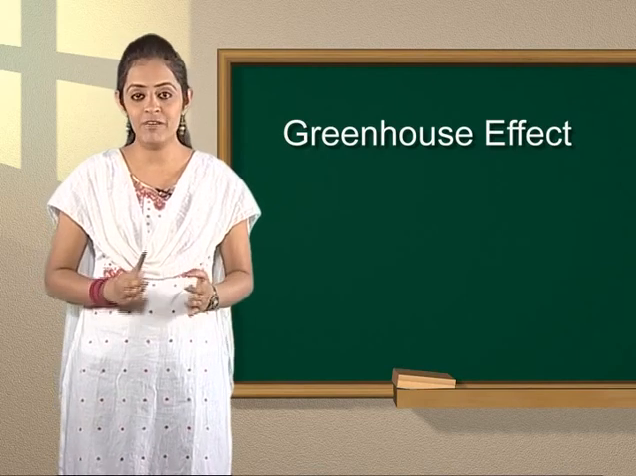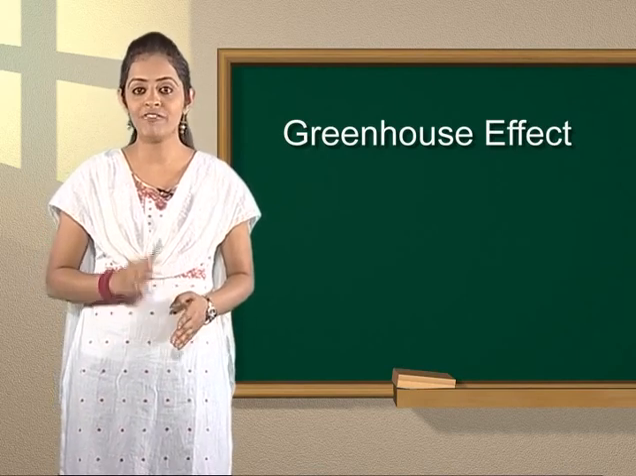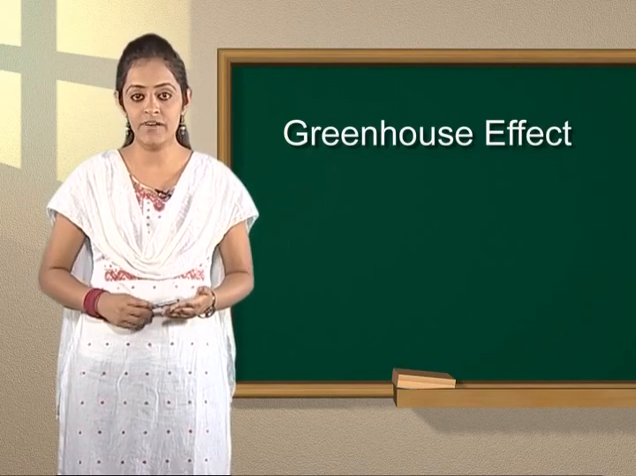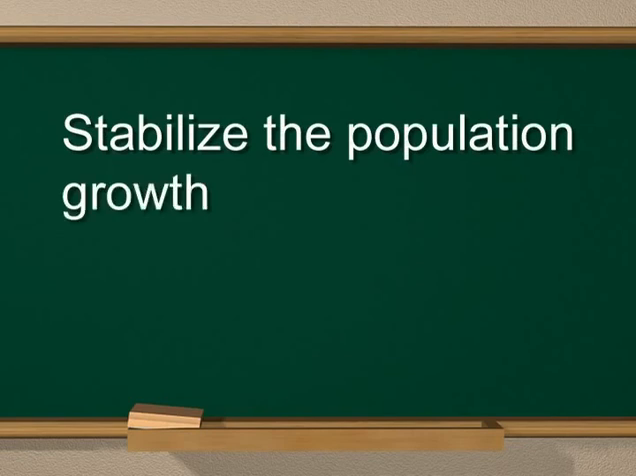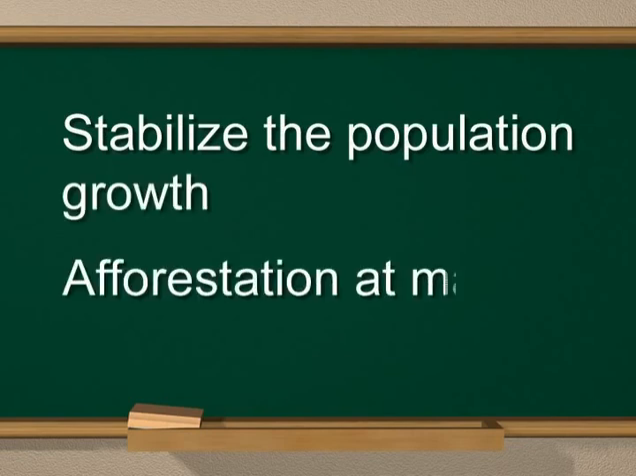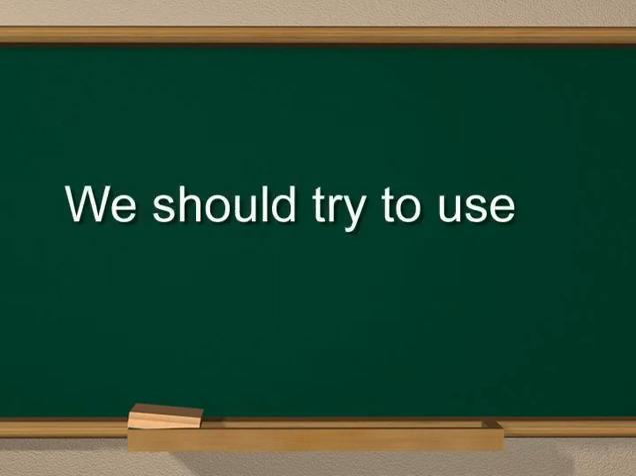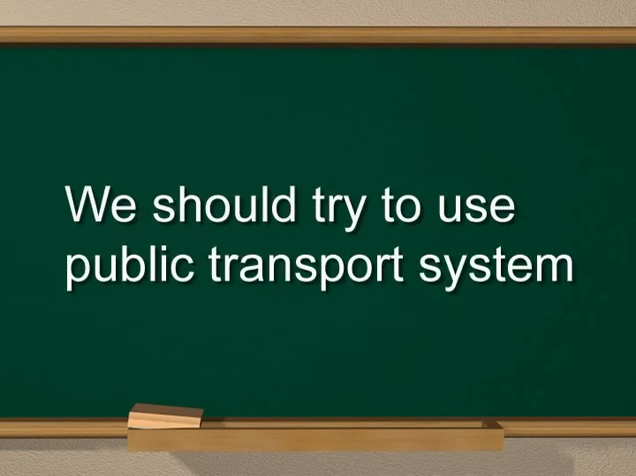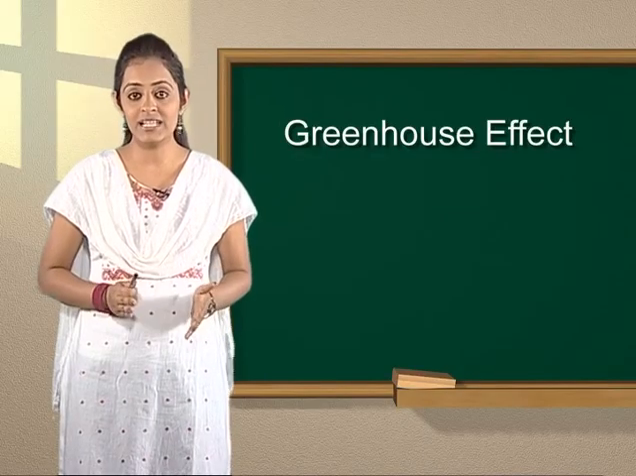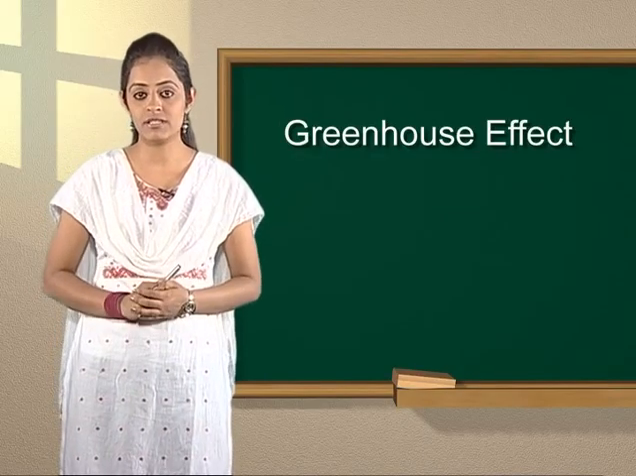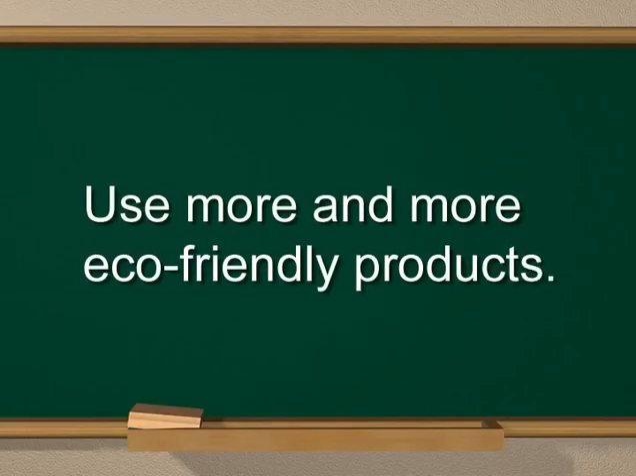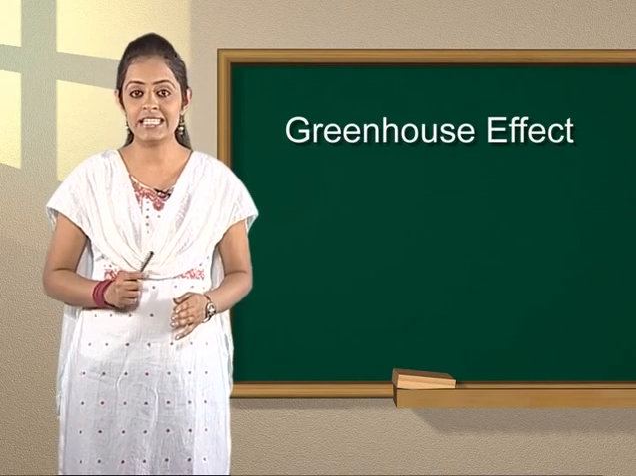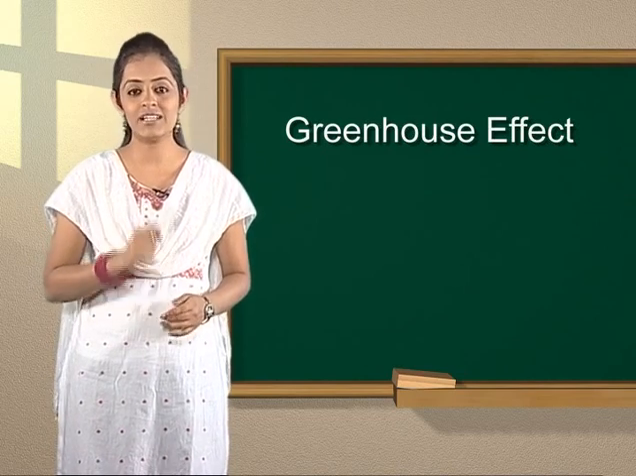Overall, if we want to control the emission of greenhouse gases in the atmosphere, then first we have to stabilize the population growth and start afforestation at a mass level. We should try to use public transport systems, that is rail or bus, instead of private vehicles, and try to use more and more eco-friendly products. At last, we can say that prevention is better than cure.